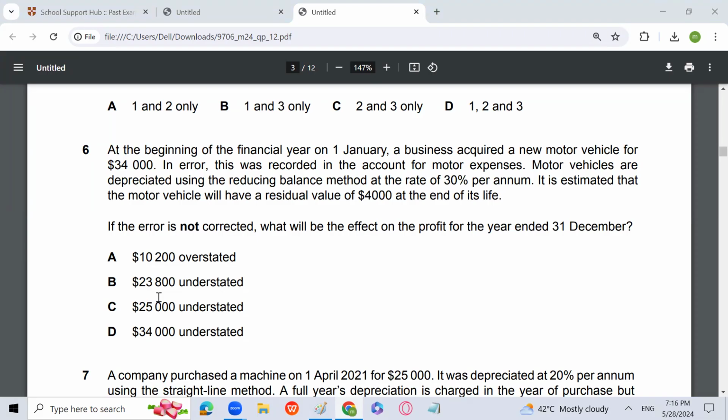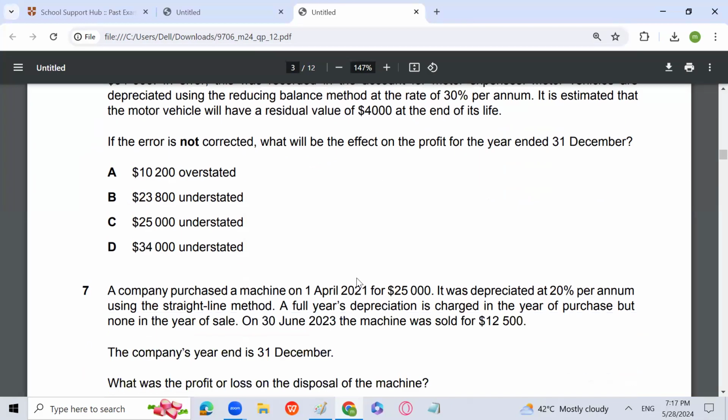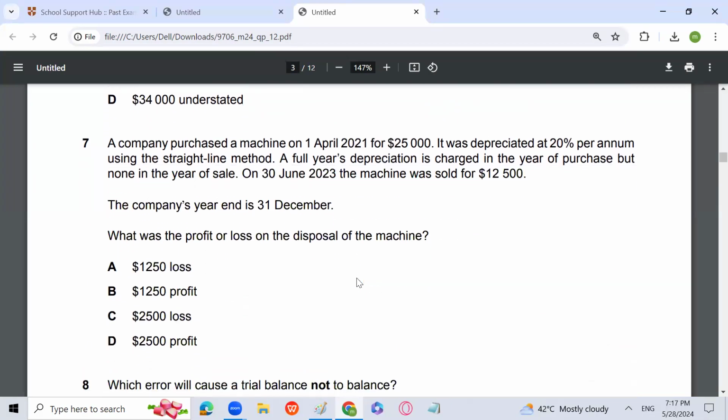So by 23,800, your profit will be understated. 34,000 minus 10,200, because you have recorded 34,000 as motor expense in the income statement. Because of that, you have reduced the profit by 34,000, and rather you should have reduced the profit by 10,200 only. So profit will be understated by 23,800.